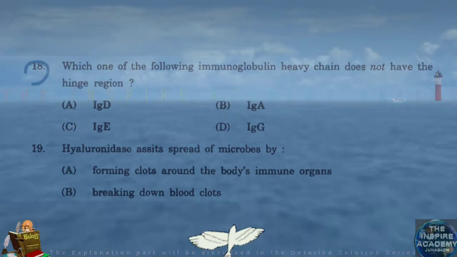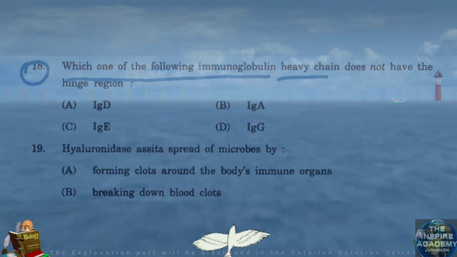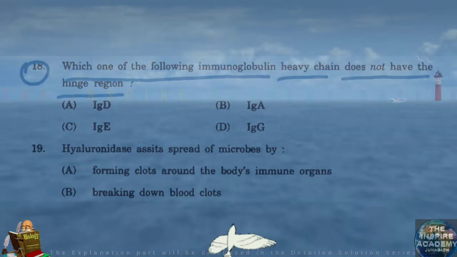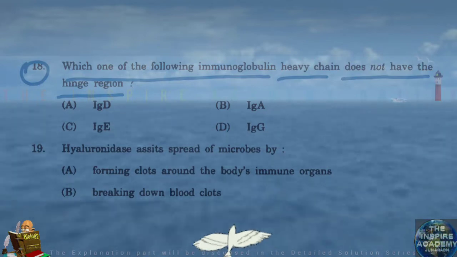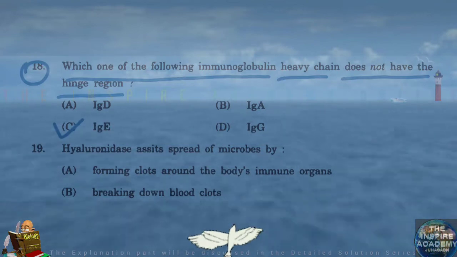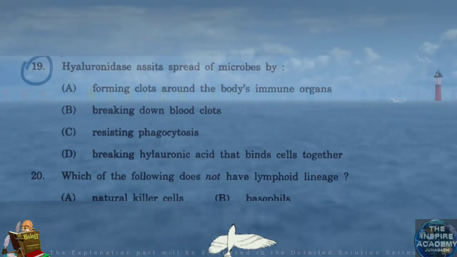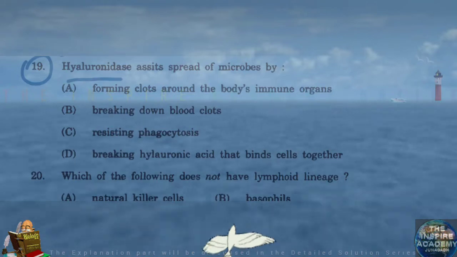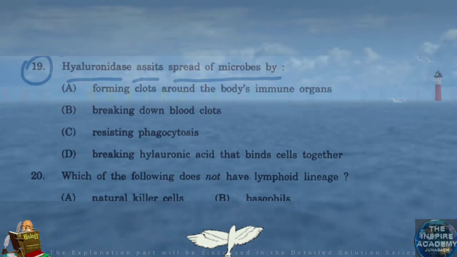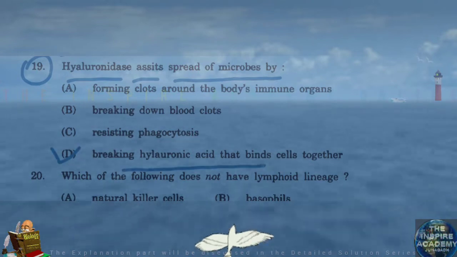Question number 18. Which one of the following immunoglobulin heavy chain does not have the hinge region? It is IgE. Question number 19. Hyaluronidase assists spread of microbes by breaking hyaluronic acid that binds cells together.